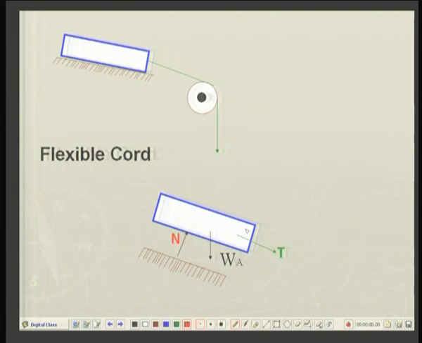It cannot sustain any normal component because of flexibility. So, it can have only a tensile force on the block, and between the block and the surface we will have only the normal reaction if there is smooth contact, otherwise we will have friction also. So, according to the nature of the surface you can choose the reaction.